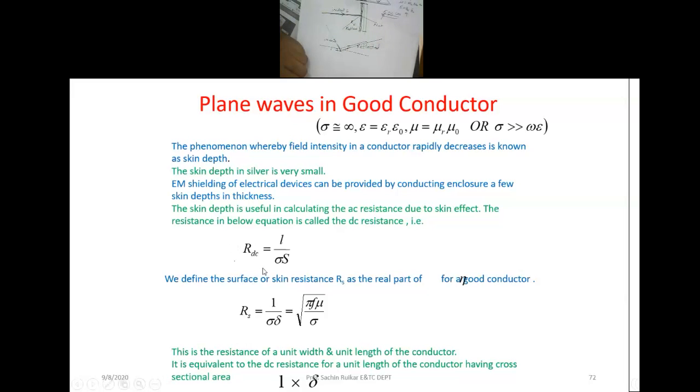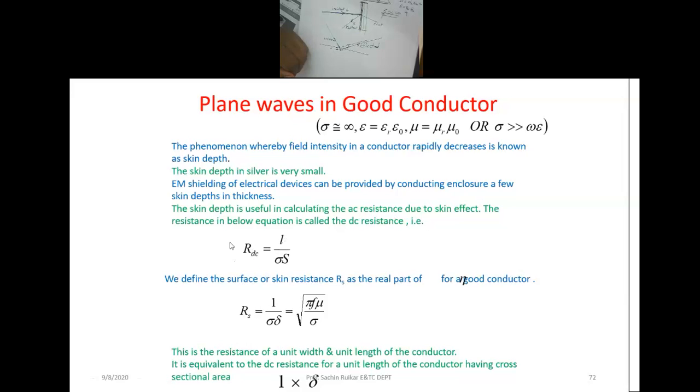Due to the propagation of that field inside the conducting wall, we can find that on the surface of a conductor there is some resistance, and that resistance gives us the value of how much loss takes place in the given conductor. So we can use the skin depth to calculate that resistance due to the skin effect, and this is nothing but the AC resistance due to the skin effect.